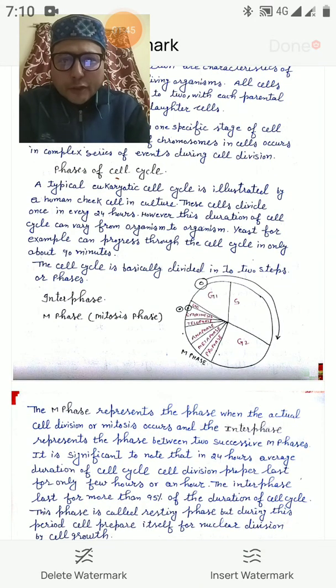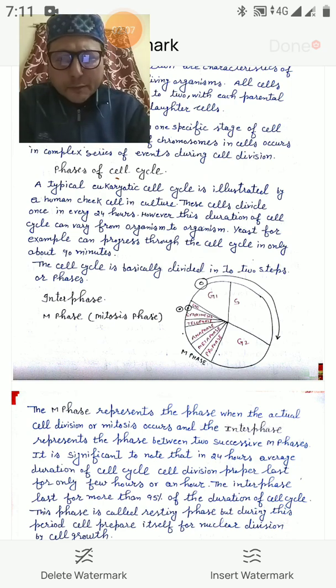Typically, when we talk about eukaryotic cells like human beings, illustrated by human cheek cell in culture, these cells divide once in every 24 hours. However, this duration of cell cycle can vary from organism to organism. You will be surprised, yeast, for example, can progress through the cell cycle in only about 90 minutes.